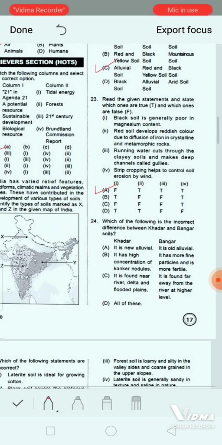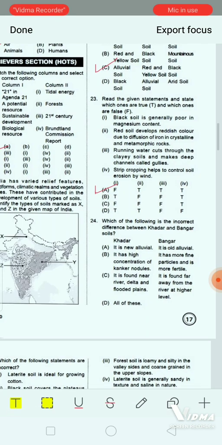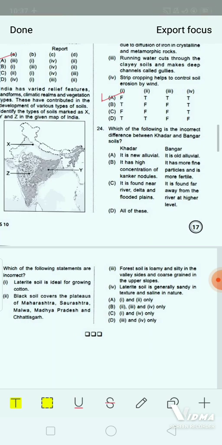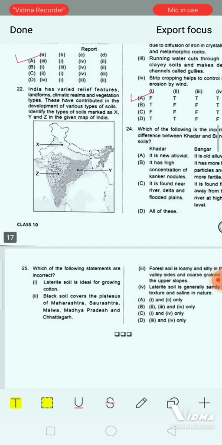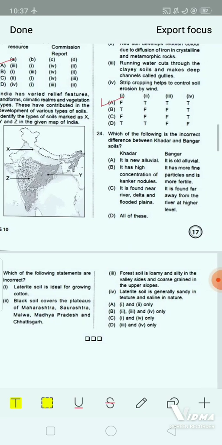Which of the following is incorrect difference between Khadar and Bangar soil? So you can see 2 columns has been given over here. In Khadar it's written it is new alluvial. In Bangar it is written it is old alluvial. Then in Khadar it has high concentration of kankar nodules, whereas in Bangar it has more fine particles and is more fertile.